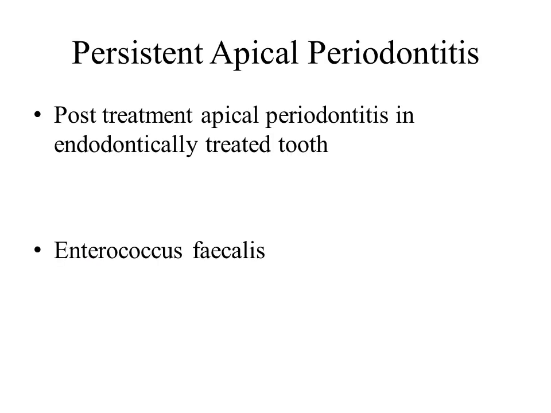The next one is persistent apical periodontitis. The name itself shows that apical periodontitis is there, but it is not gone. It is persisting, so that's why it is called persistent apical periodontitis. It is also called post-treatment apical periodontitis in an endodontically treated tooth.